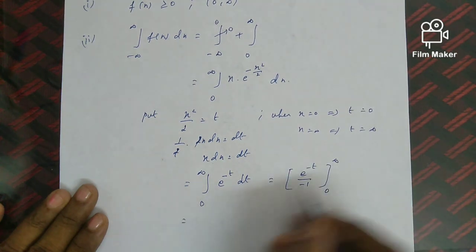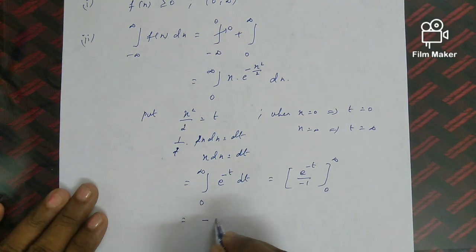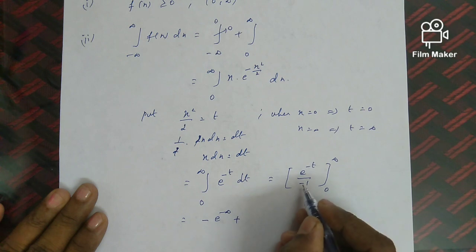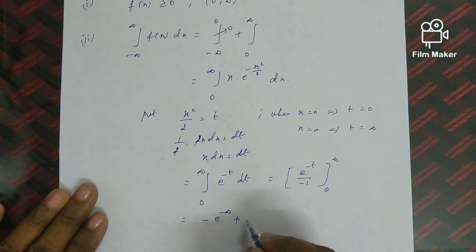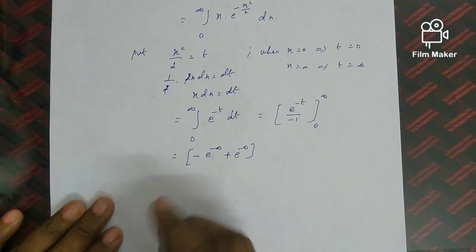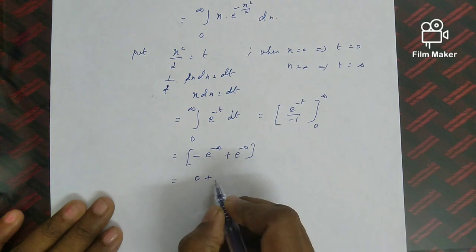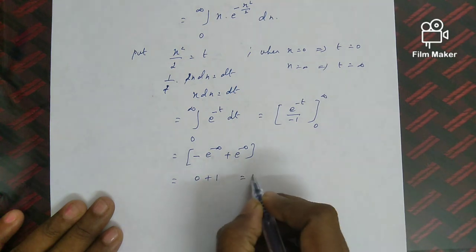Applying the upper limit, e power minus infinity, minus the lower limit, so plus e power minus 0. Upper limit minus lower limit. E power minus infinity value is 0, plus e power minus 0 value is 1. So which is equal to 1.